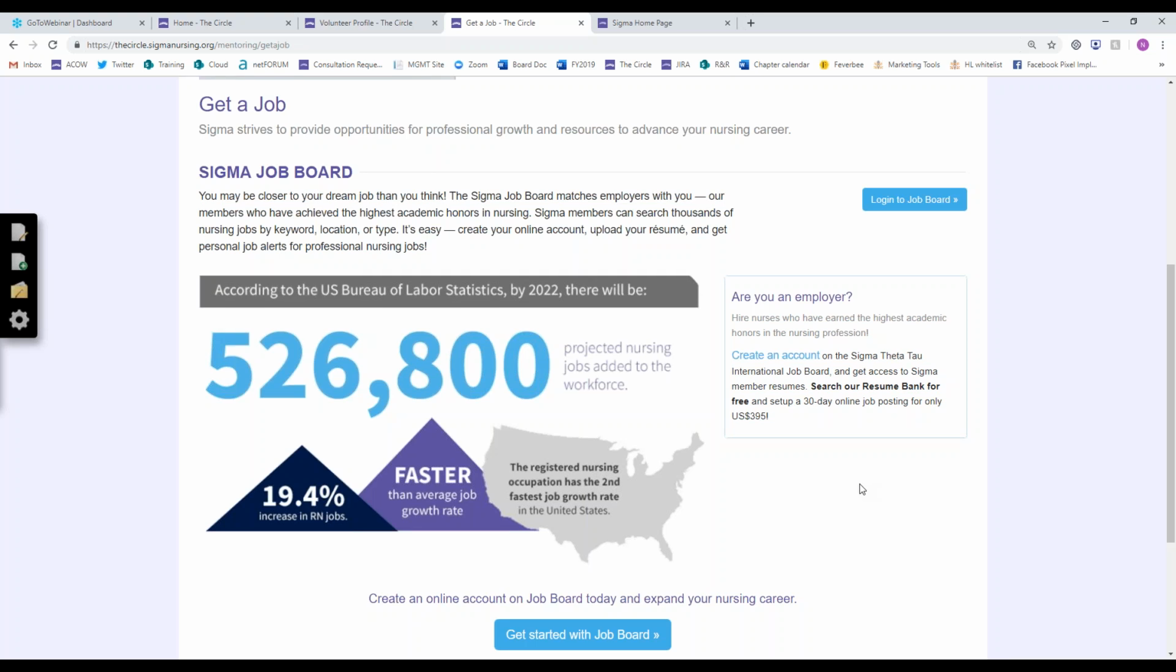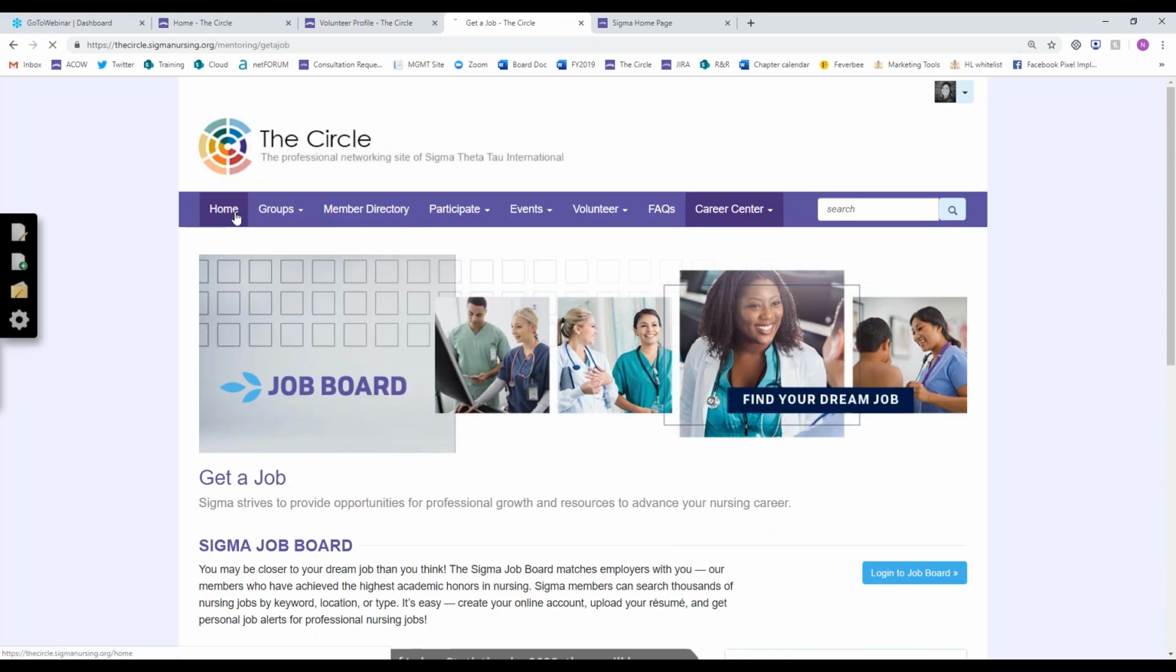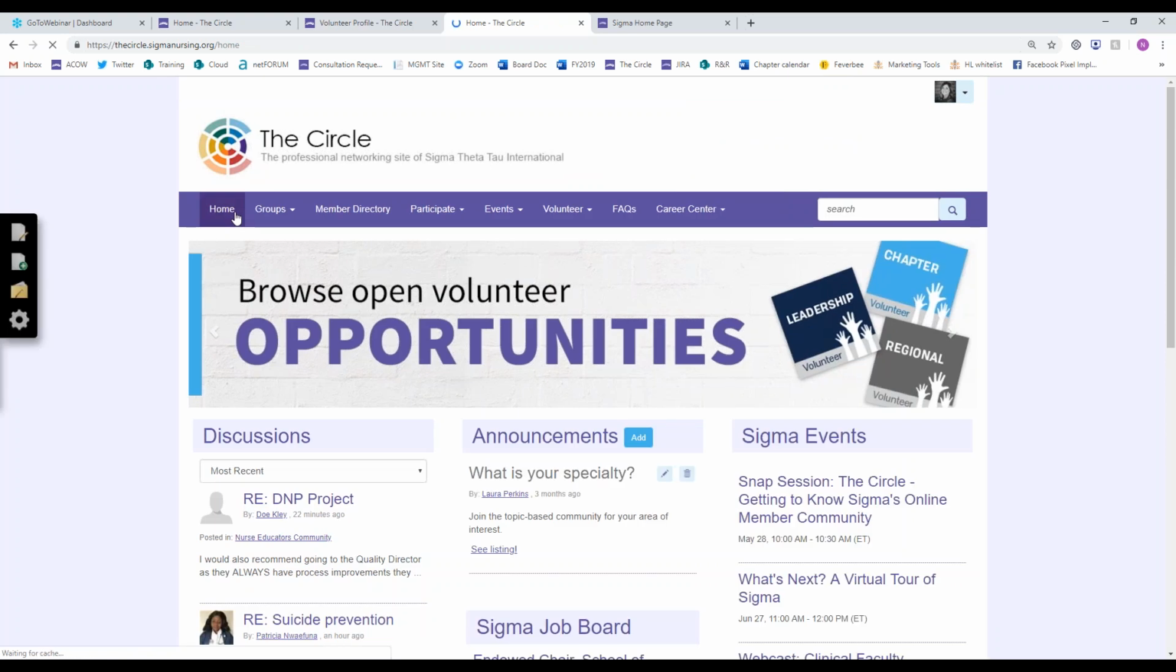Okay, and that is it. So like I mentioned, that's basically the things you can do on the circle. There are a few different features that are new that I want to point out.